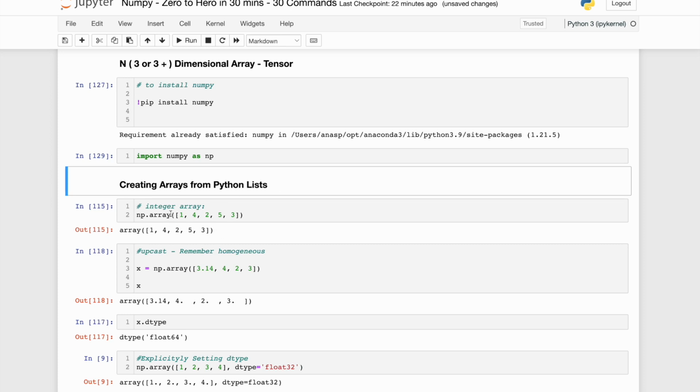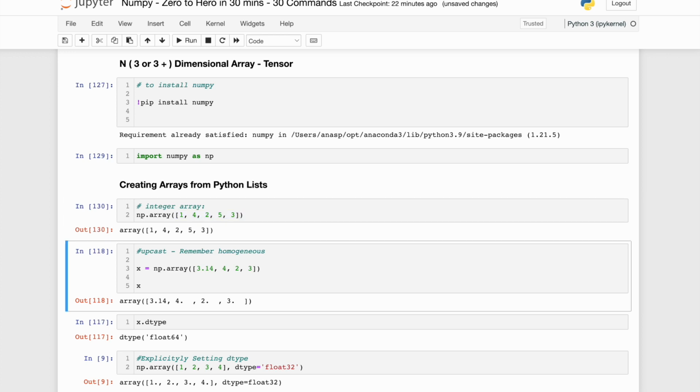So let's say we have a list over here. If you see in the square brackets, 1 4 2 5 3, this is my list. I passed it through the array constructor for NumPy, and it gave me a NumPy array 1 4 2 5 3. Now, as I was saying, NumPy arrays are homogeneous, right? So what will happen if I pass a float and the rest of the values are integers?